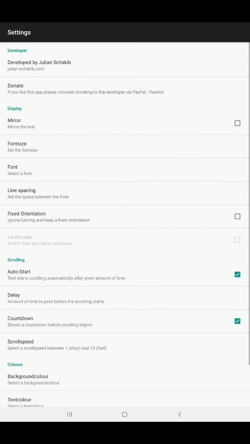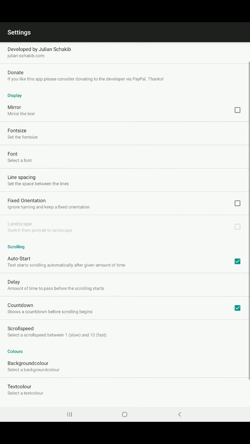In the settings, this mirror the text option you can select if you are using this particular device itself in your mirror, and if you are using that in some place where you want the content to be in the mirror, you can select that. As I am using another device, I don't need to go for mirror, so simply I can uncheck it.